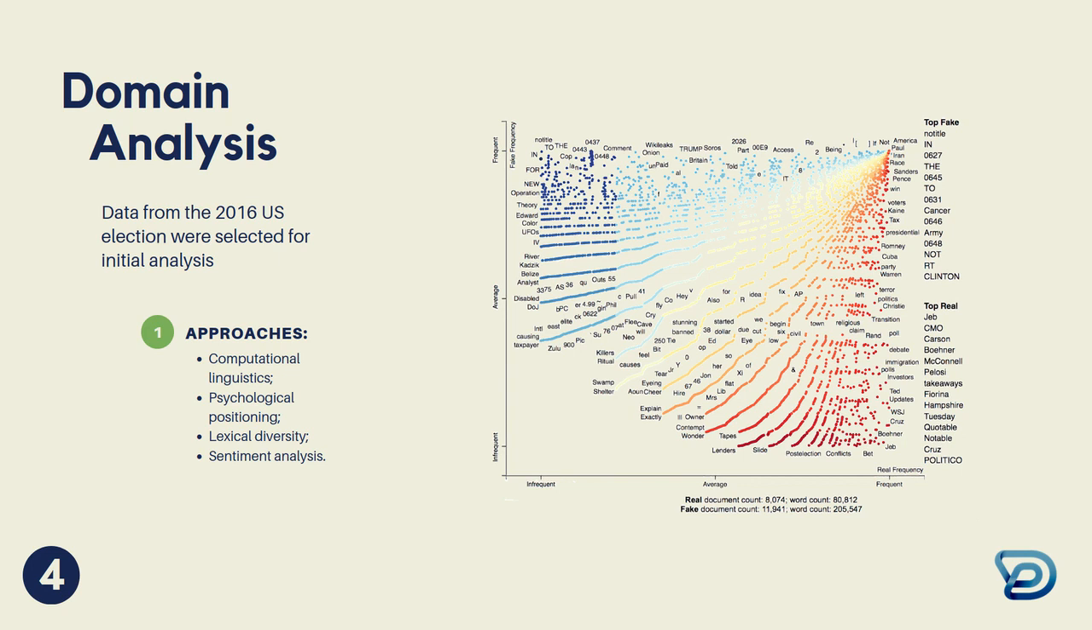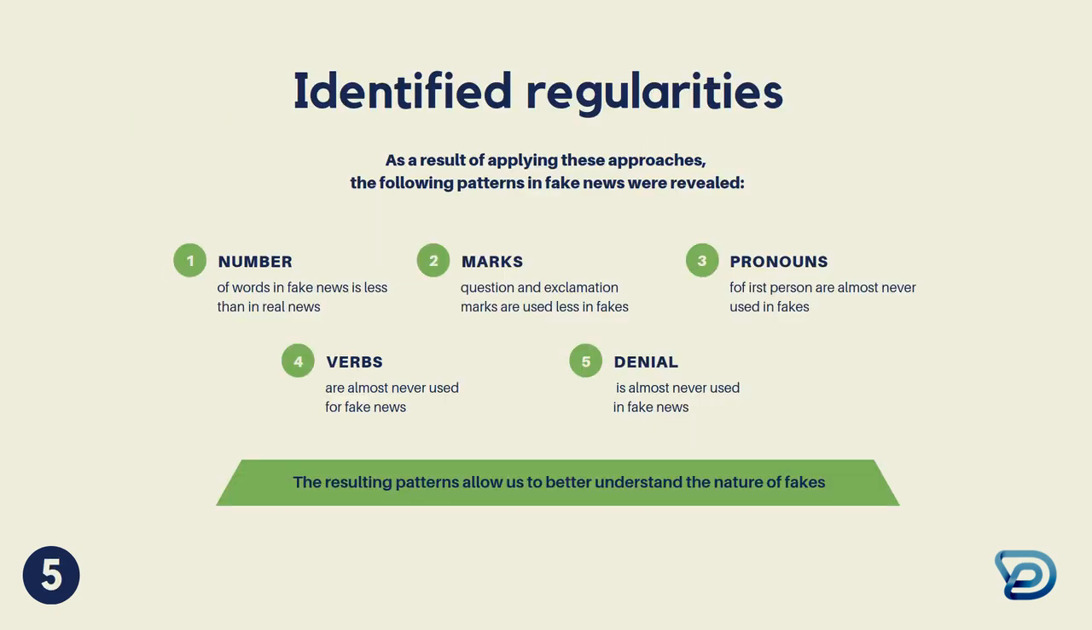At the same time, we will consider this dataset from the perspective of computational linguistics, psychological positioning, lexical diversity, and sentiment analysis. The first thing to note is that fake news has fewer words on average than real news. In addition, the range of words in fake news is much larger than in real data. Despite fewer characters, the sentences themselves are shorter in fake news. Other similar patterns are shown on the slide.